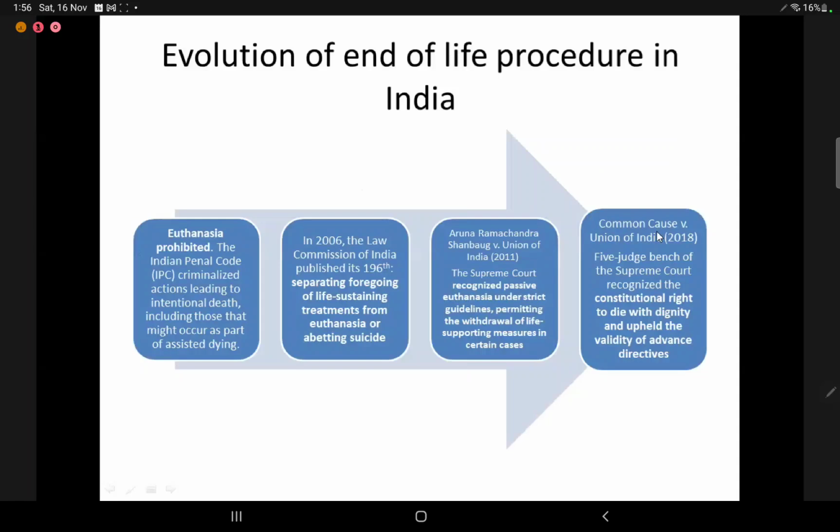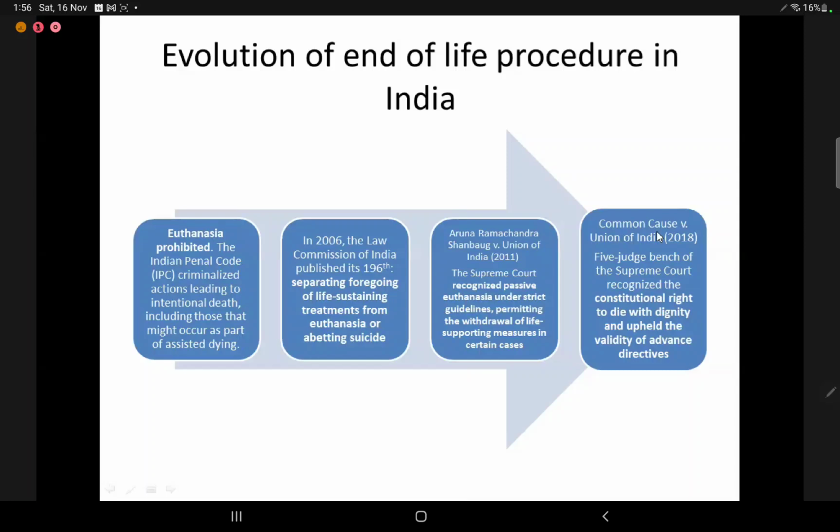So initially in India, euthanasia was prohibited. That included active as well as passive euthanasia. Passive euthanasia meant that we could not withhold or withdraw life support. The Indian Penal Code criminalized actions leading to intentional death, including those that might occur as part of assisted dying. That is, even passive euthanasia was criminalized in IPC.